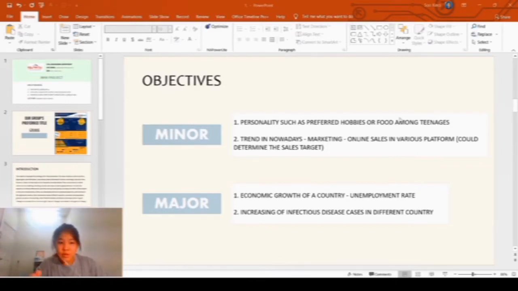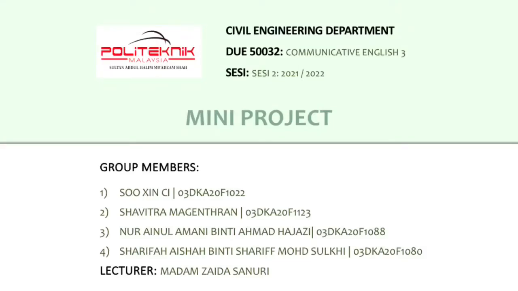Through interpreting the graph, we can determine the sales target that we want to maintain. And next, moving to the more major, like economic growth of a country, such as the unemployment rate and also the increase of infectious disease cases in different countries.